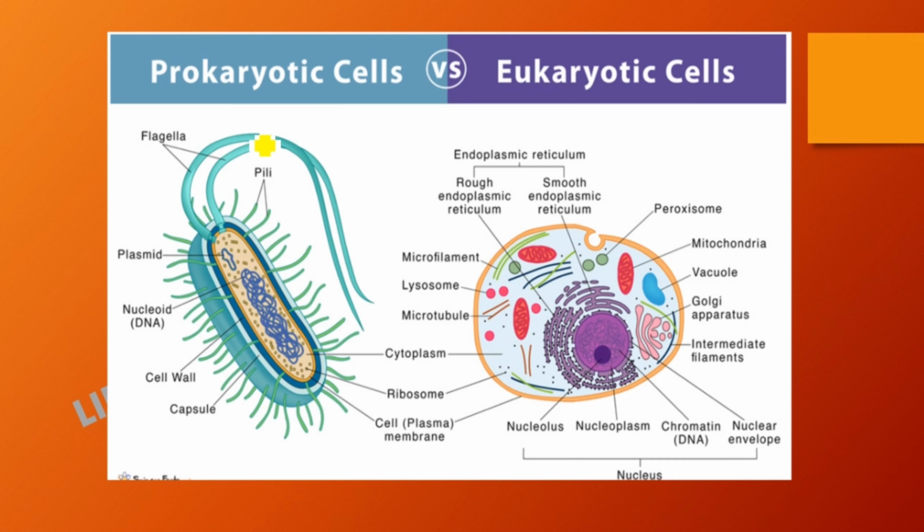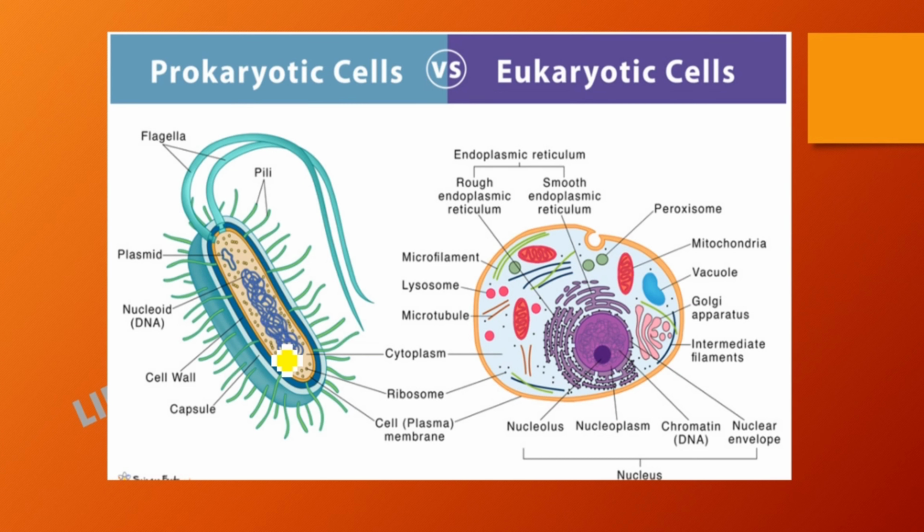Then we can see the absence of membrane bound organelles in prokaryotes. Here no organelles or only non-membrane bound organelles are present. So there are no membrane bound organelles present. Okay. Understand the difference. I have first said that there are no membrane bound organelles.